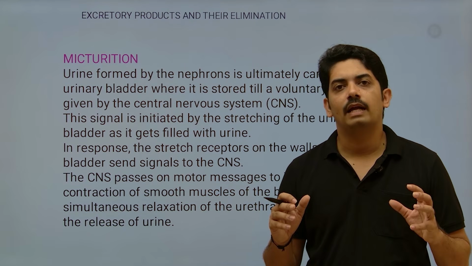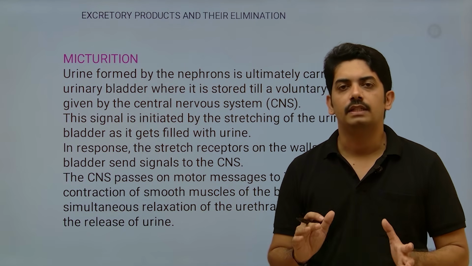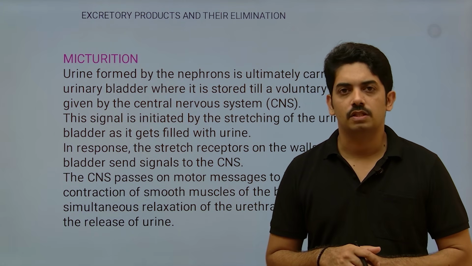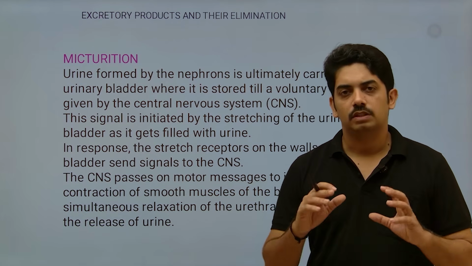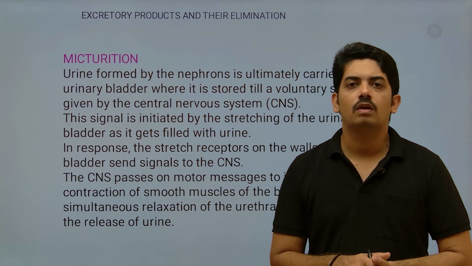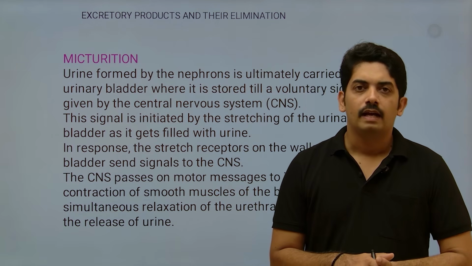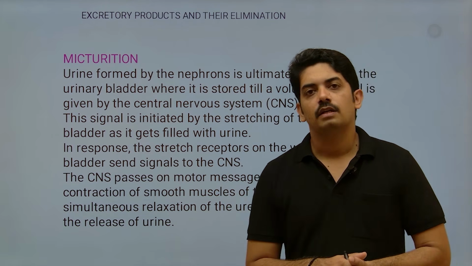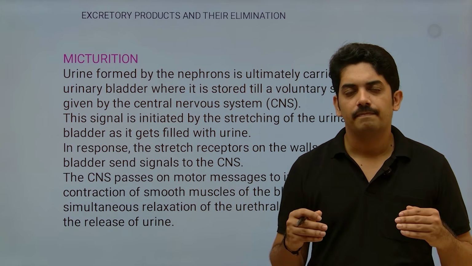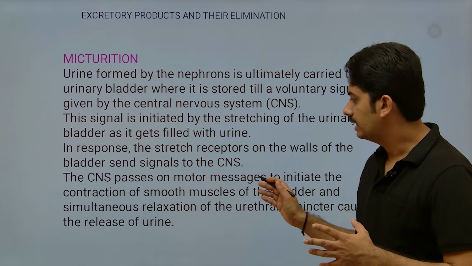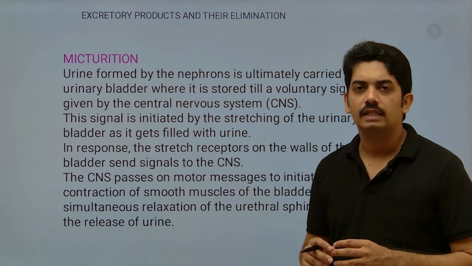Once the urinary bladder is filled, it sends the signal to the central nervous system. The smooth muscles which are present in the wall of the urinary bladder help in contraction, and that will help in the excretion of urine being under control.